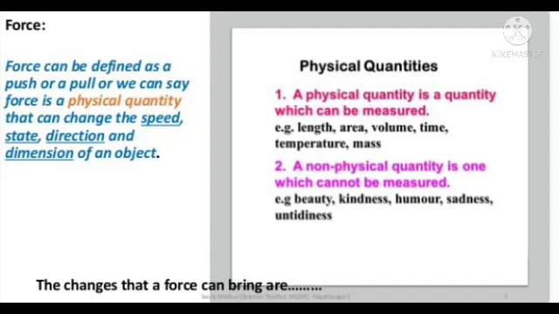Physical quantities. A physical quantity is a quantity which can be measured. Example: length, area, volume, time, temperature, and mass. A non-physical quantity is one which cannot be measured. Example: beauty, kindness, humor, sadness, and untidiness.